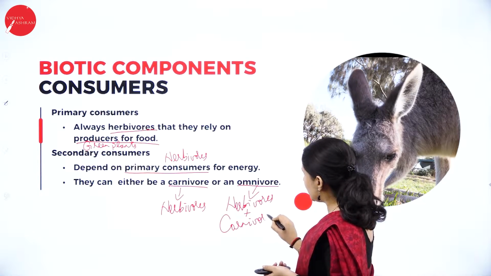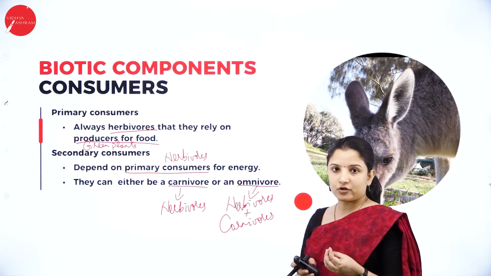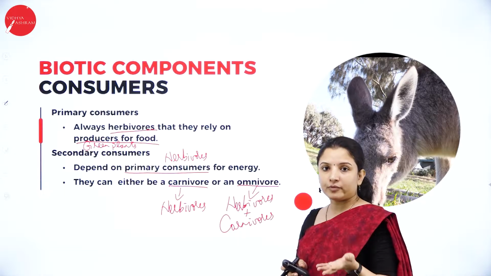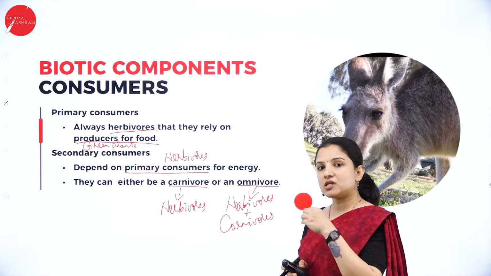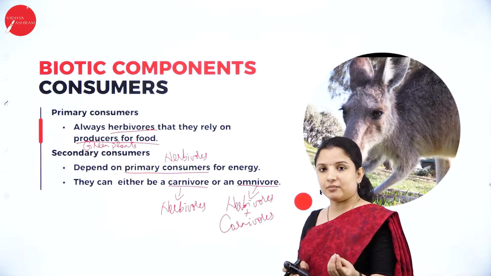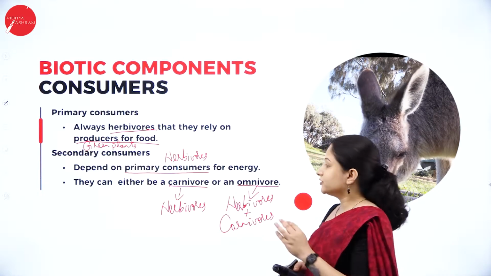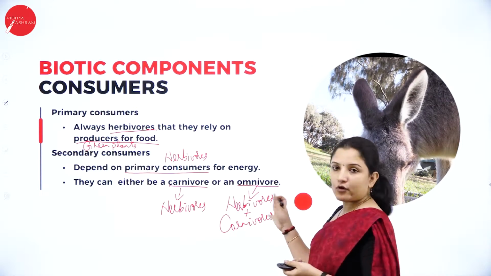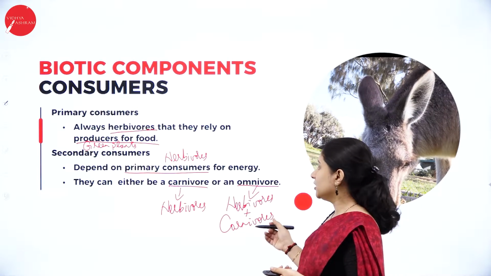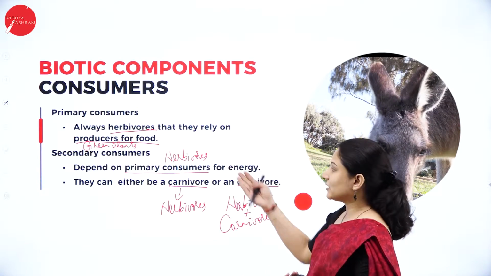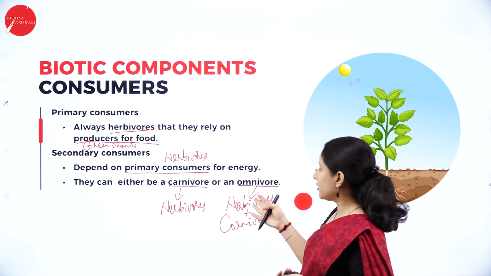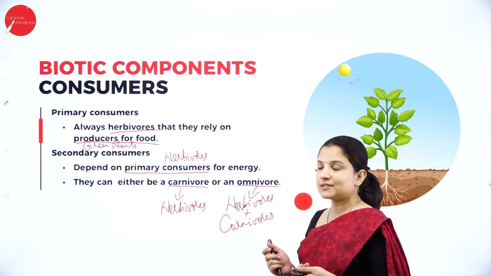So, we human beings, we are omnivorous. Lions also are omnivorous, because a lion will eat a herbivorous animal as well as feed on a carnivorous animal, right? So that is why the lion is an omnivorous animal, one example. So this is how the secondary consumers can be either a carnivorous animal or an omnivorous animal.